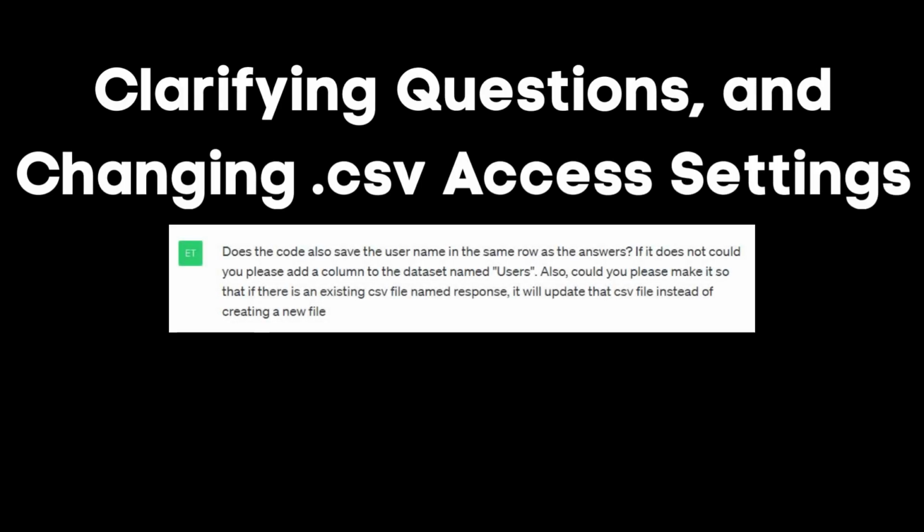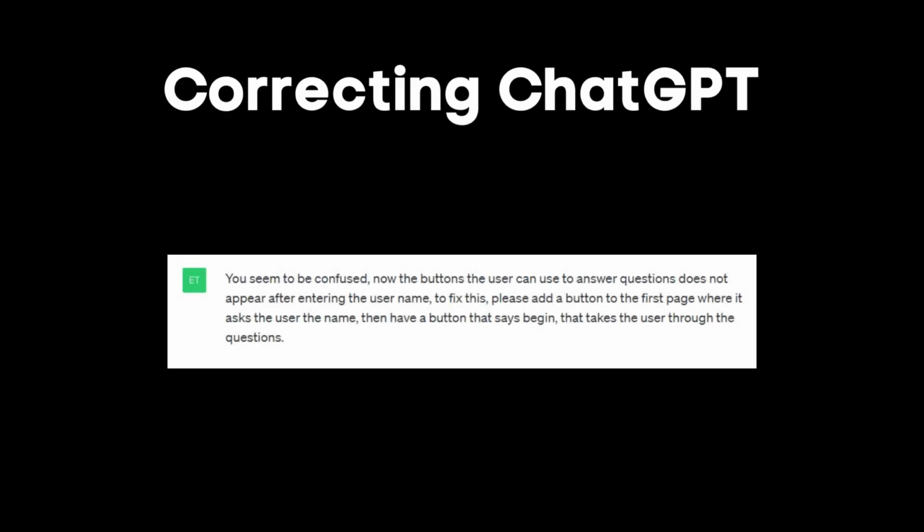Next, I needed to make sure that the script would not override existing data. I also needed to clarify questions about the code that I did not understand. I entered the following script to get an updated code and the information that I asked for. Does the code also save the username in the same row as the answers? If it does not, could you please add a column to the dataset named users? Also, could you please make it so that if there is an existing CSV file named response, it will update that CSV file instead of creating a new file? Now the CSV file would not be overwritten, but instead updated with the new user's information.